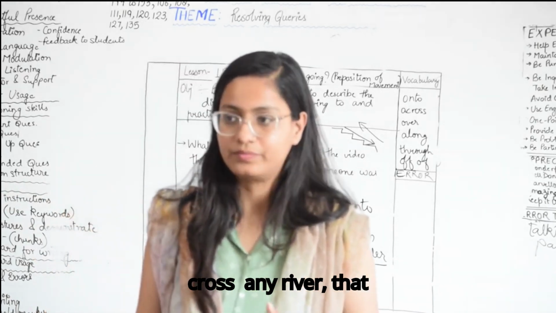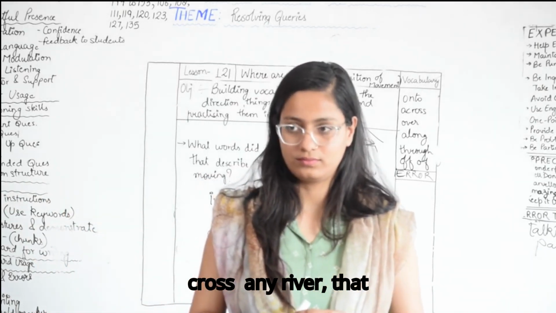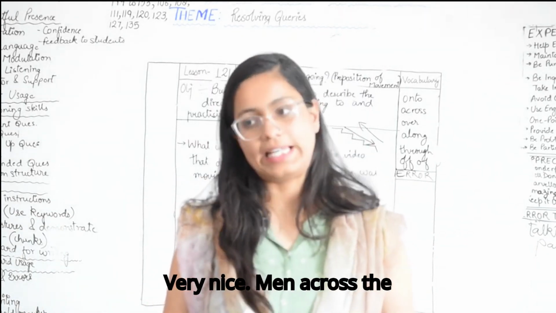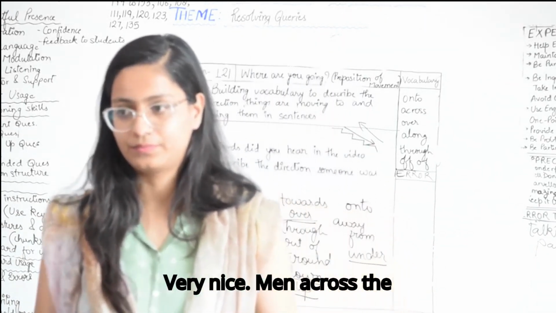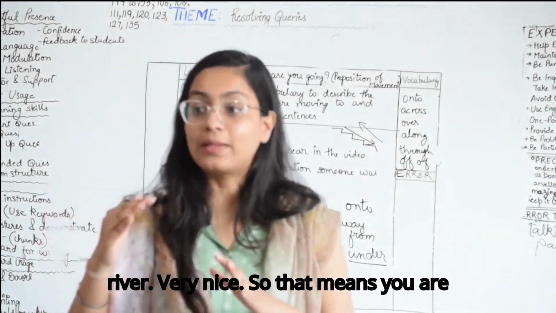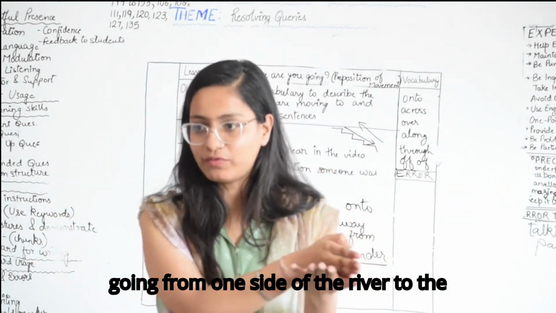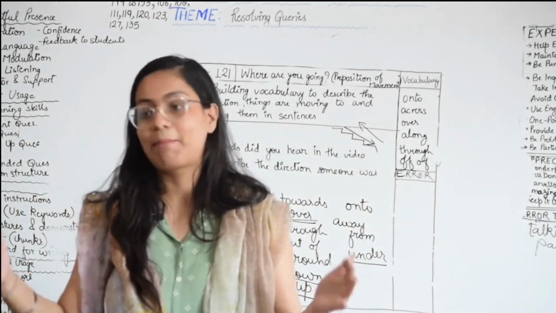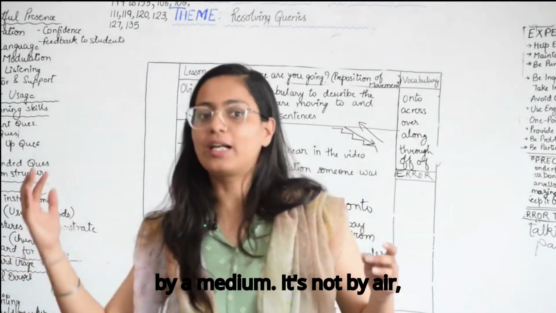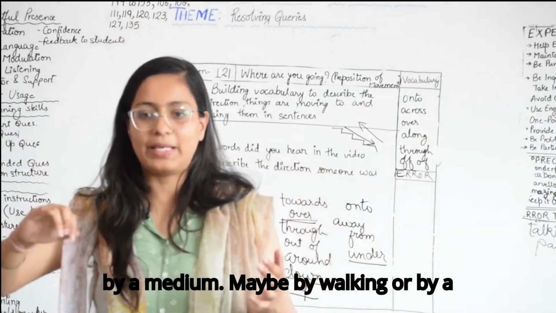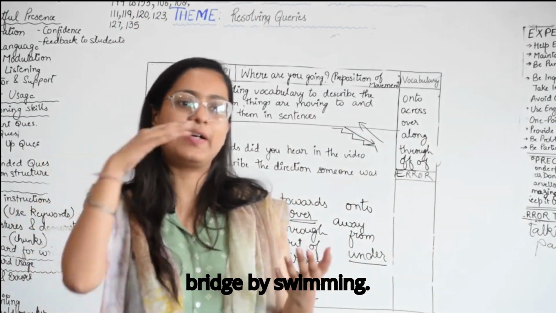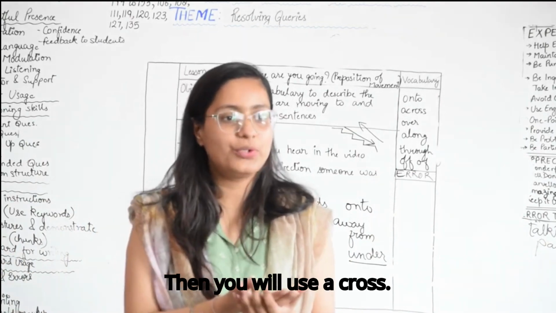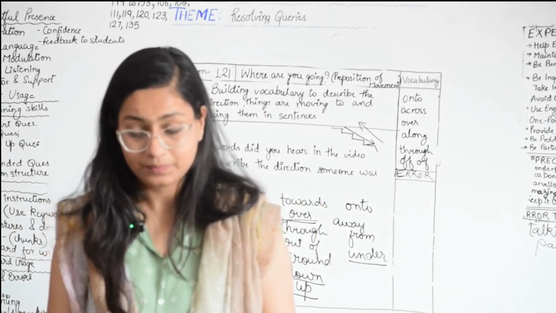When we cross any river, we use across. The man across the river. That means you are going from one side of the river to the other side, by a medium, not by air. Maybe by walking, by a bridge, or by swimming. Then you will use across.